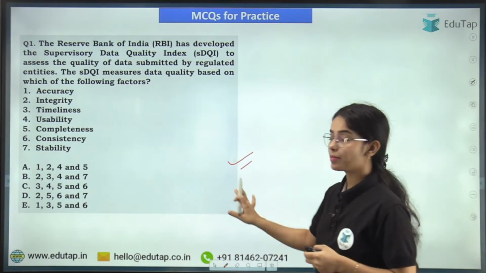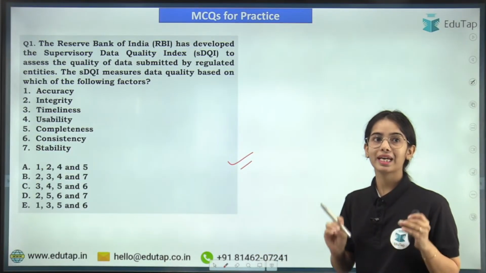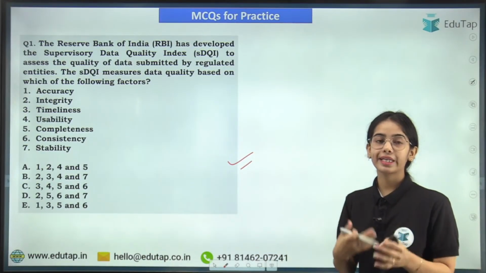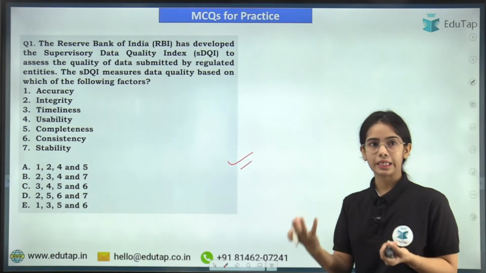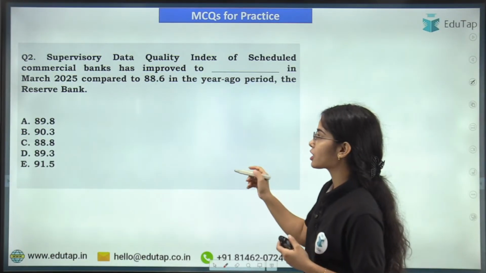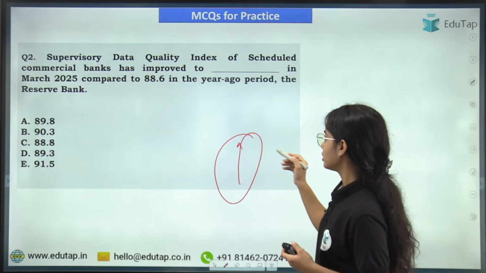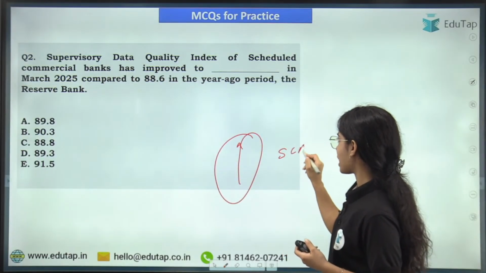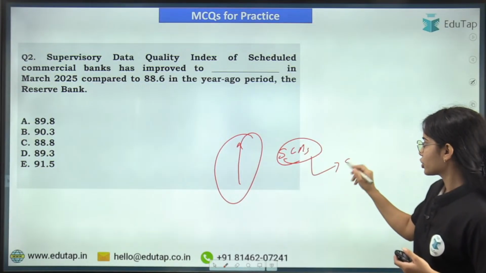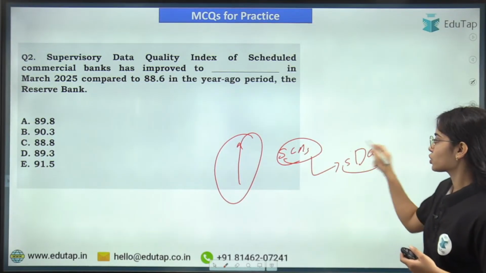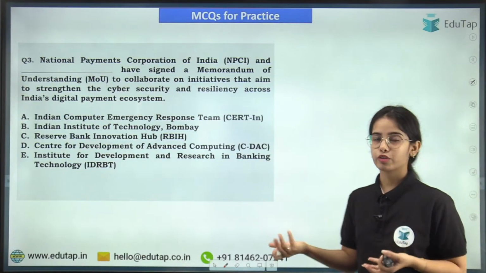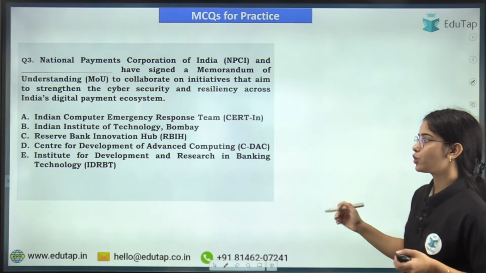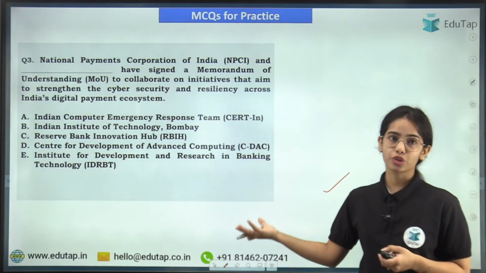So this is the first question. I hope you will be easily able to answer this question. The Reserve Bank of India has developed the index. You have to tell which of the following are the dimensions of this index. Next question is in regards to the improvement that has happened in the scheduled commercial banks' supervisory data quality index. Then, NPCI has signed the MOU with which institution, that you have to tell.